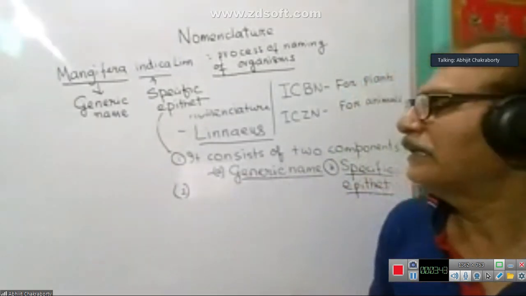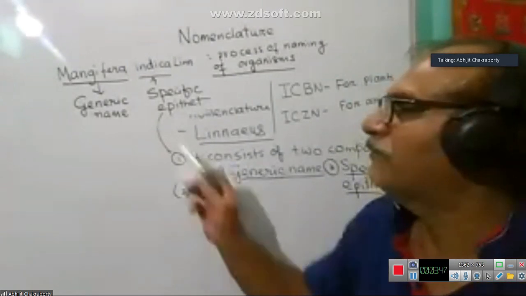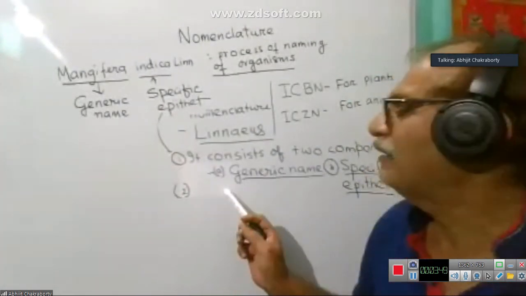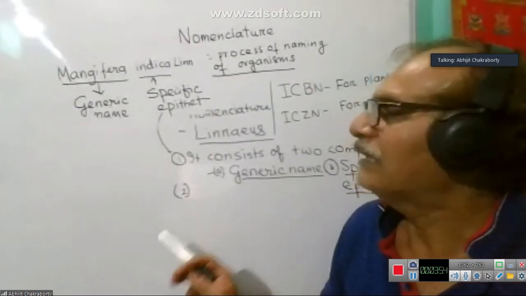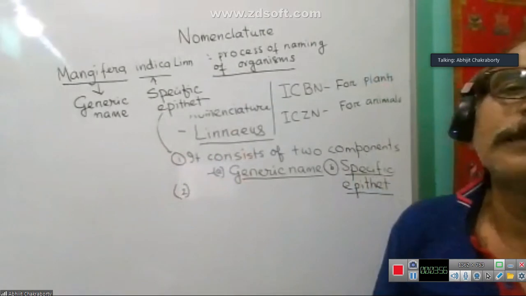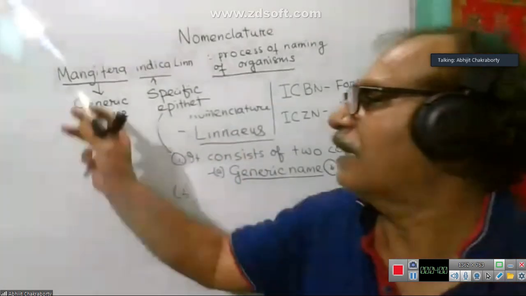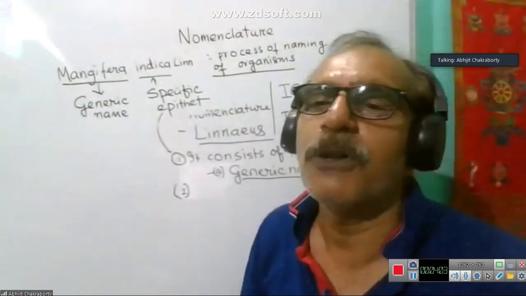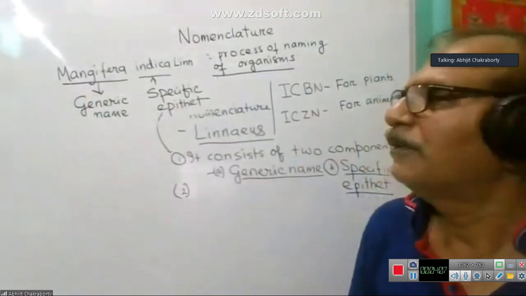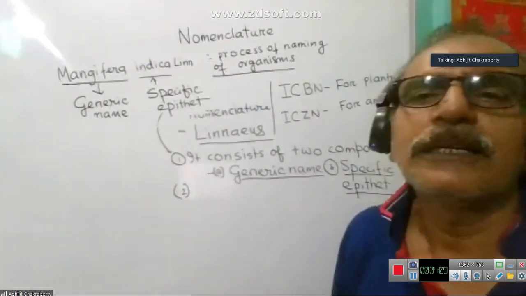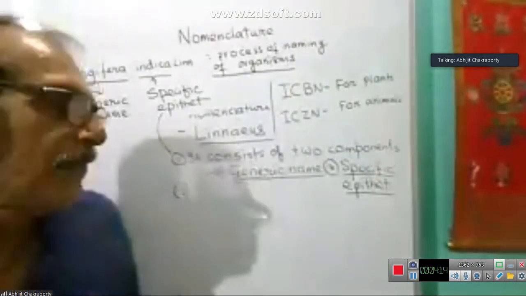Point 2 is clear. I am repeating it again. Generic name is required to be written first and then we write the specific epithet. The first letter of generic name should be a capital letter and other letters of generic name are all small letters. In case of specific epithet, all letters are small letters. So point 2 is completed.